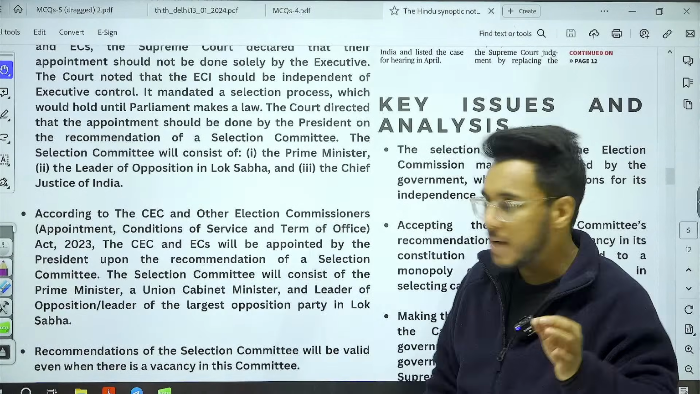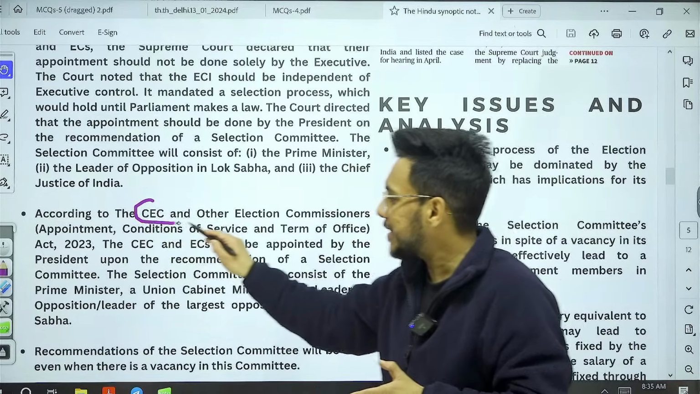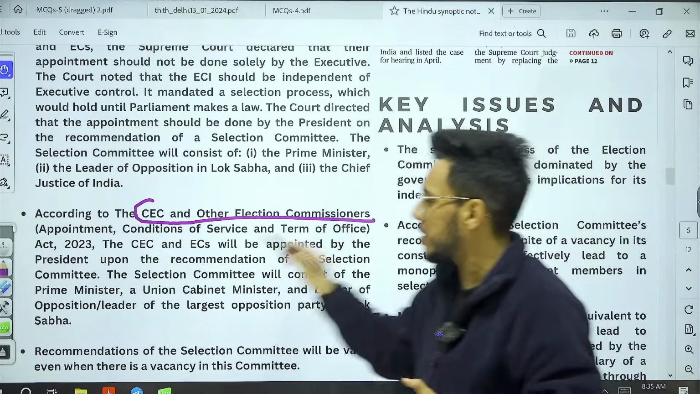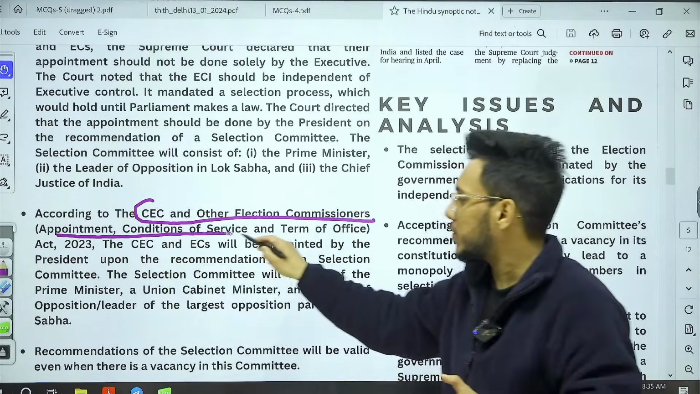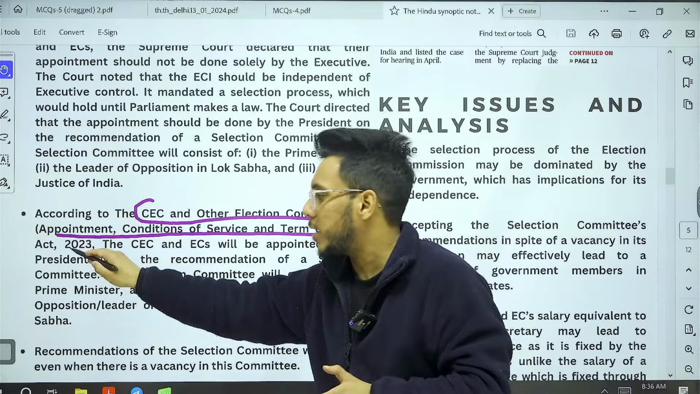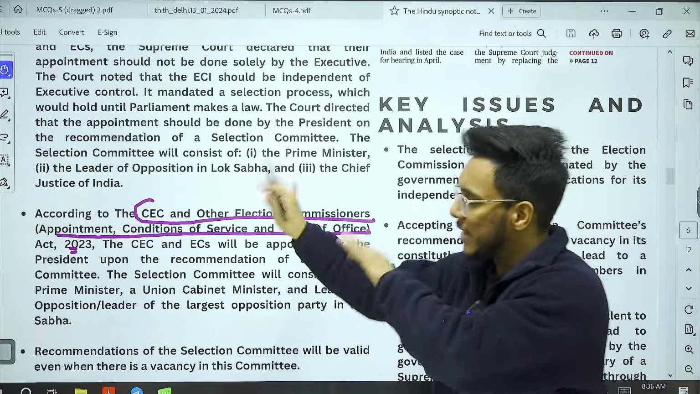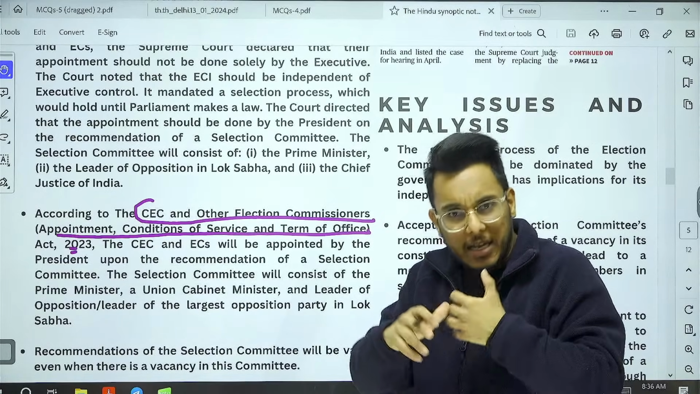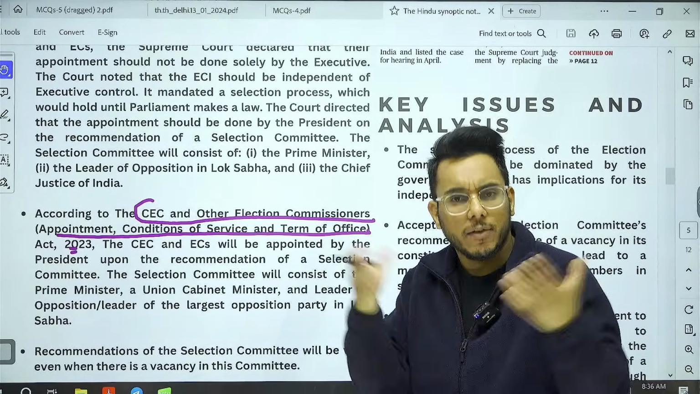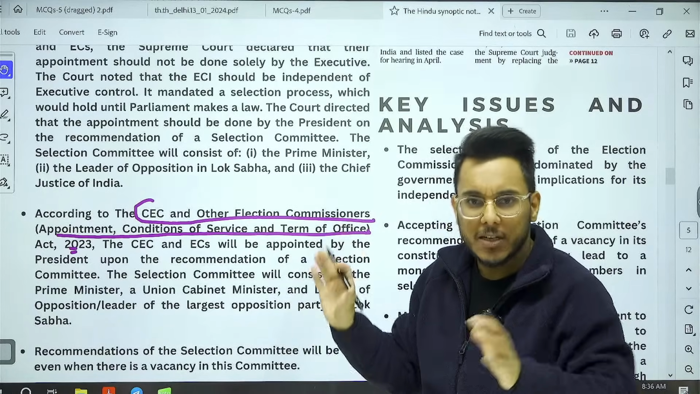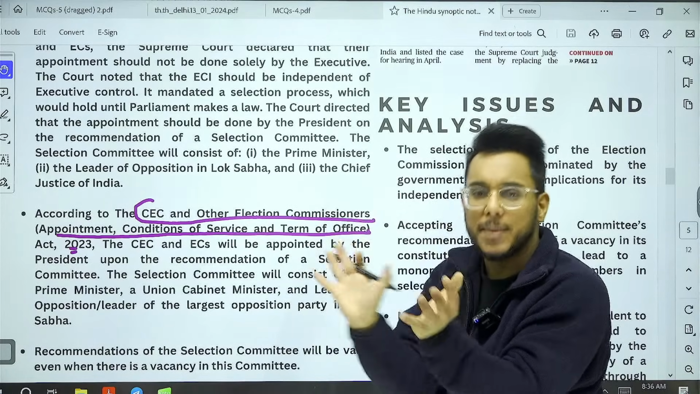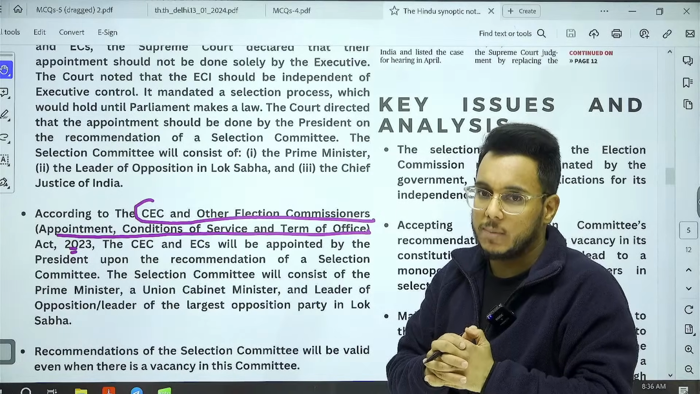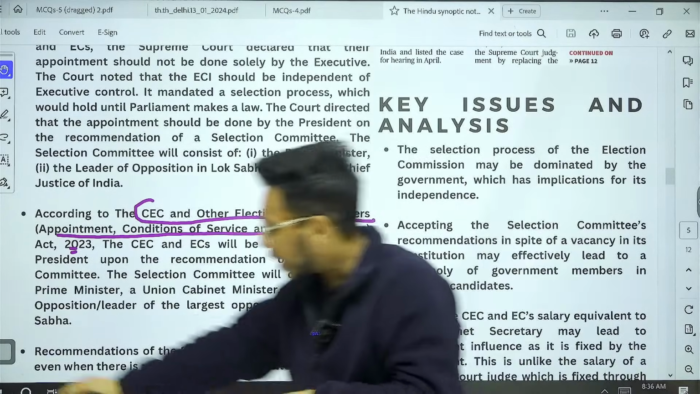Parliament came out with the Chief Election Commissioner and other Election Commissioners (Appointment, Conditions of Service and Term of Office) Act, 2023. In this act they brought reform in a lot of things. But the first is, they formed a committee for the appointment of the Election Commissioners and Chief Election Commissioner.